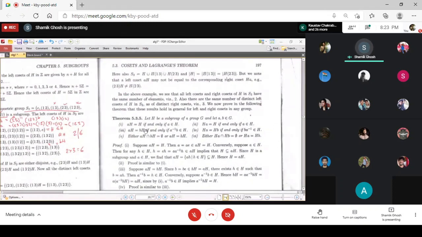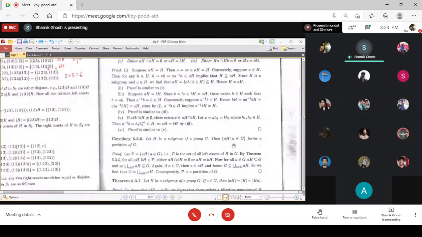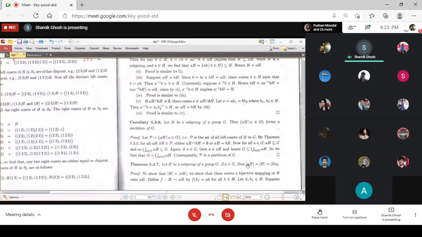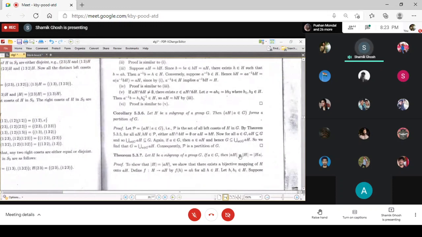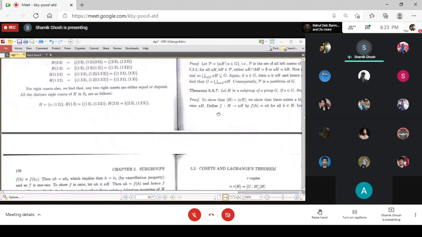And here you see the elementary results that I am proving, property 1, 2, 3, and the same properties for right cosets also, property 1, 2, 3, and then you see that they form a partition, that I told you, and this is the fifth property, that the number of elements is the same. If you have difficulty understanding what I explained, it is written here in detail, and you can go through the writing so that you can understand this again.